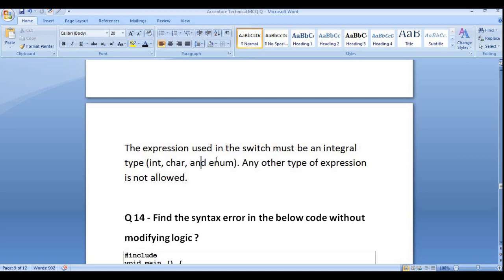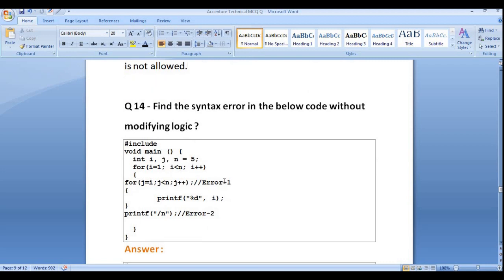As we discussed earlier, the expression used in switch must be an integral type. That means integer, character, or enum. Other type expressions like floating point, etc., are not allowed. So now let's move to the second question.